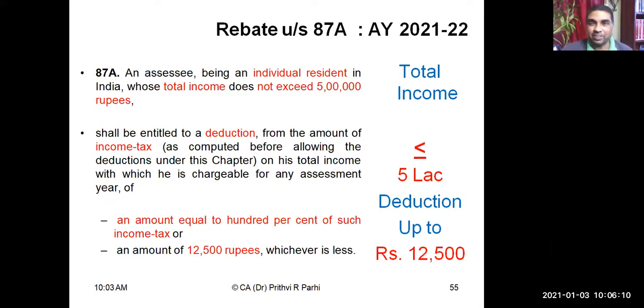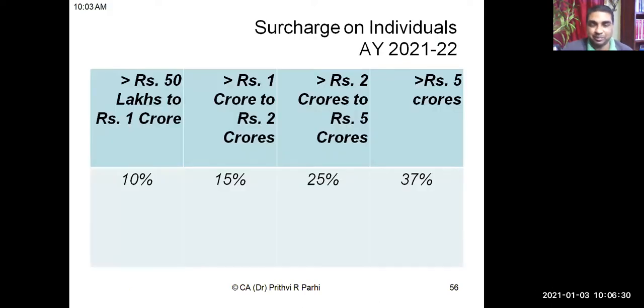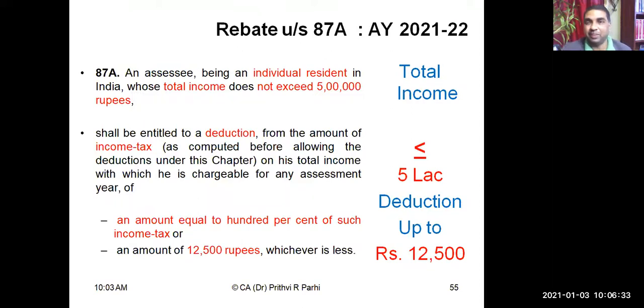Not because of the tax slab but because of the rebate allowed under this particular section, your tax liability becomes nil, if your total income is up to 5 lakh rupees and you are a resident individual. Did you understand? But here, one thing you have to understand very clearly.